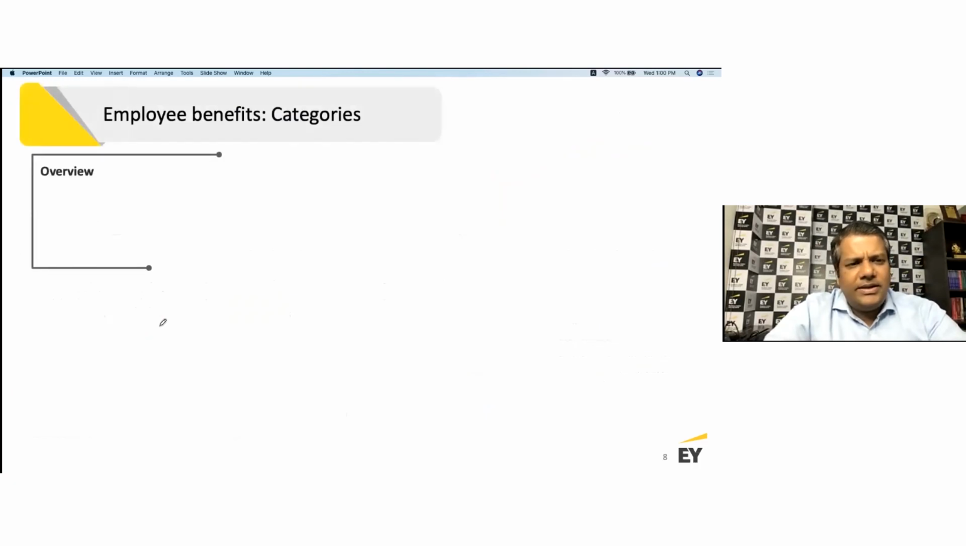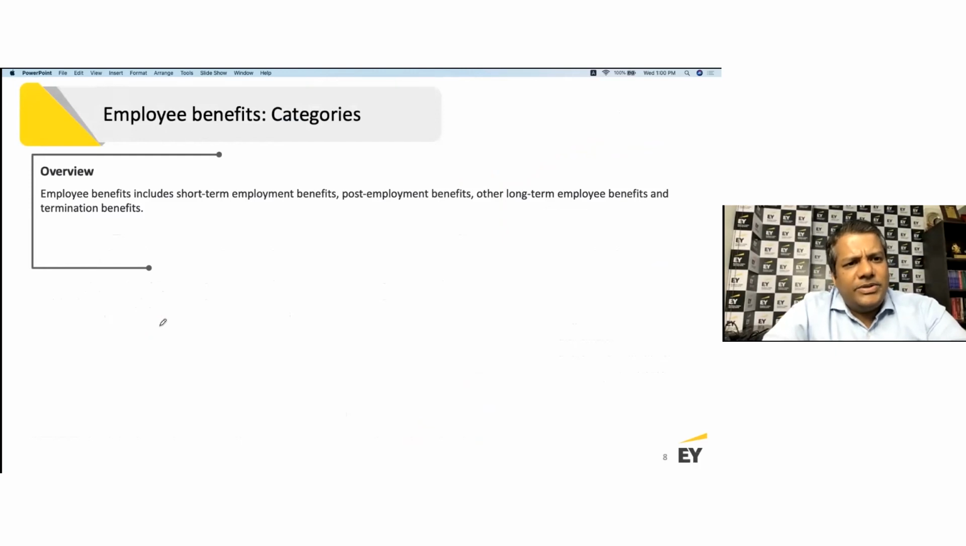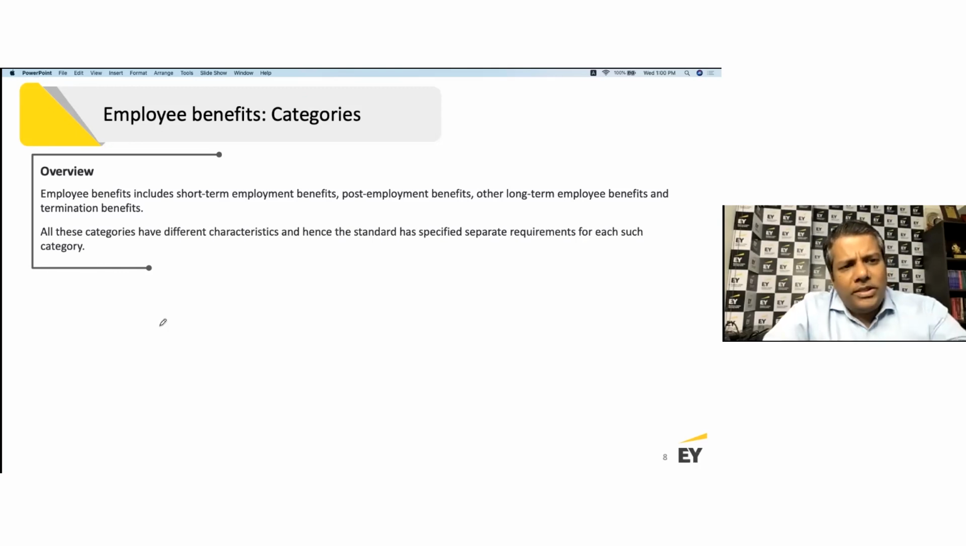Now when you look at the categories, as we said, short-term, post-employment, other long-term, and termination, all these categories have different characteristics, and hence the standard has specified separate requirements for each such category. Short-term is just paid on a month-on-month basis. Post-employment, as I said, is gratuity or pension, and these are formula-driven. And other long-term, if I were to complete 10 years, or 5 years, you may get paid something over and above, or differentially, from that perspective.